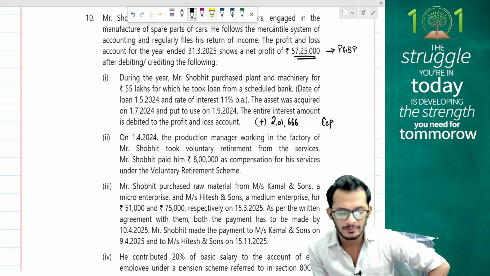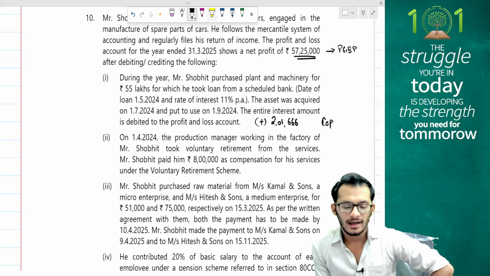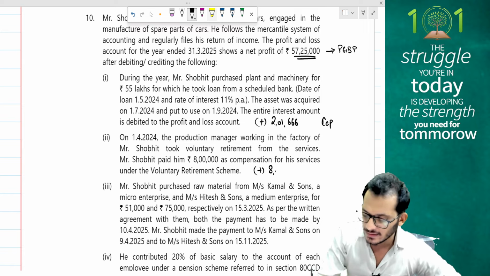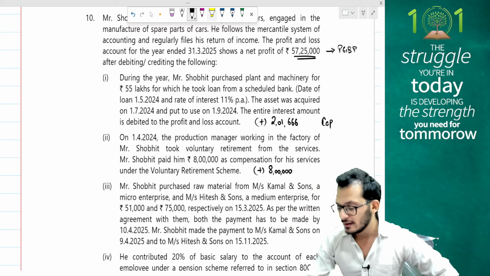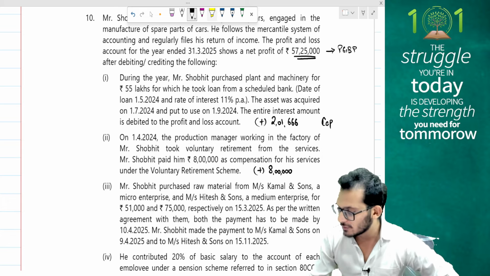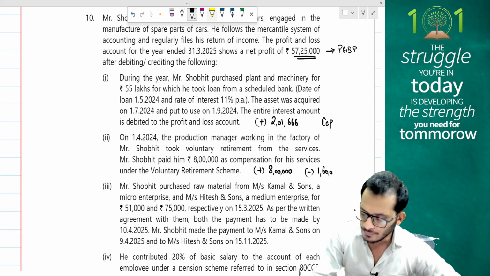Yes, next. On 1st April 24, the production manager working in the factory of Mr. Shobit took voluntary retirement from the services. Shobit has paid 8 lakh rupees as compensation for his VRS scheme and the whole amount is debited to P&L account. People disallow the whole 8 lakh rupees because VRS scheme can be claimed as deduction for the next 5 years. So I will disallow 8 lakhs and I will claim 1/5 of it, which means I can claim 1,60,000 as a deduction.